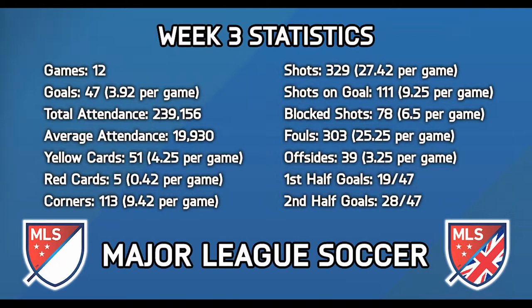And then the shots were up as well at 329, 27.42 shots per game. Shots on goal 111, averaging 9.25 per game. Blocked shots coming in at 78, 6.5 blocked shots per game on average. Fouls up at 303, that's an average of just over 25 fouls per game, quite a lot this weekend. And then offsides, there were actually a few less offsides this week than we've seen in the 2 previous weeks. Only 39, an average of 3.25 per game.